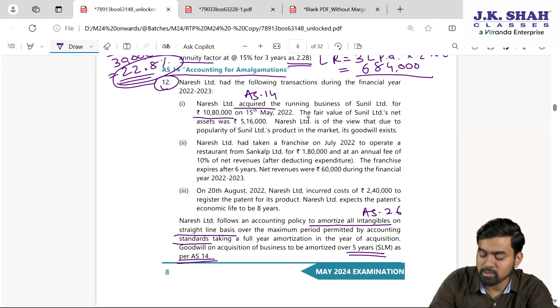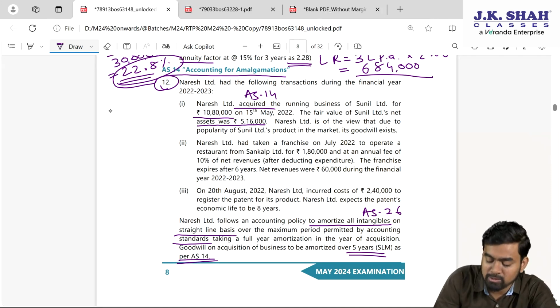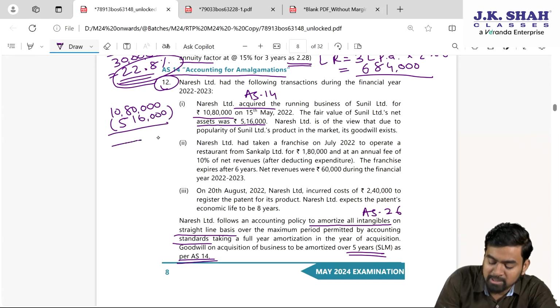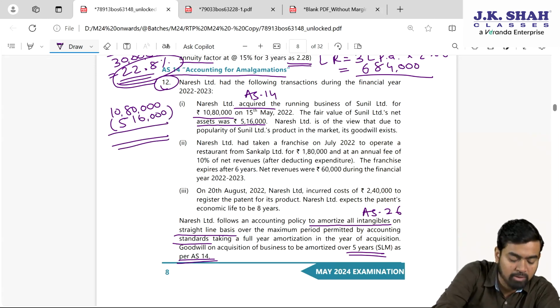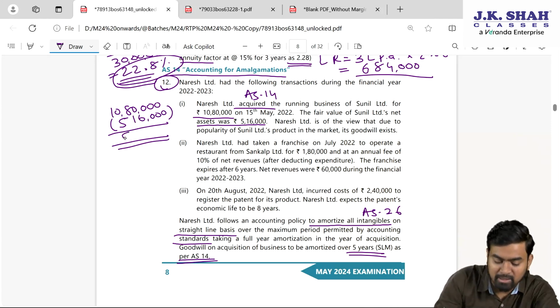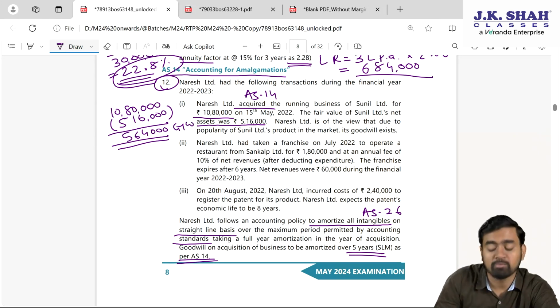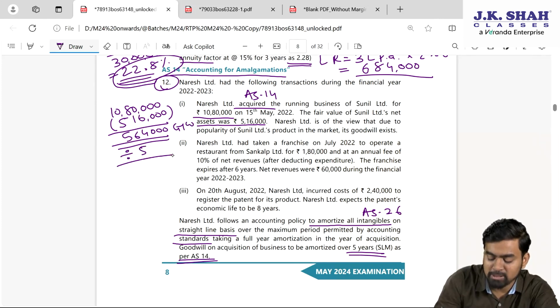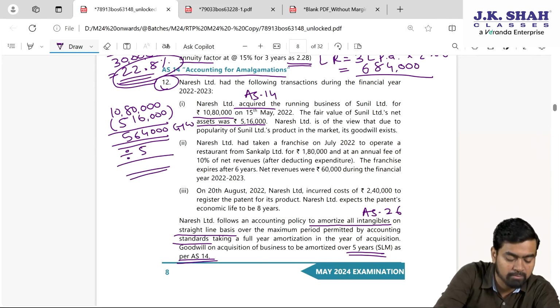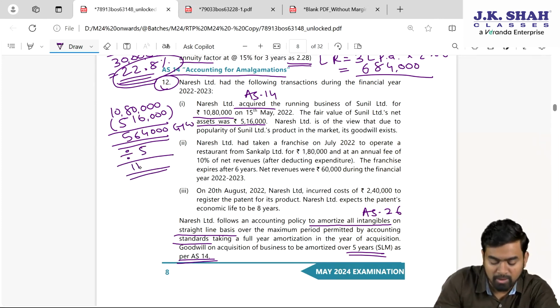For 10,80,000, the fair value of the net asset is 5,16,000. My dear students, we paid 10,80,000, but the business value is 5,16,000 only. So we paid some extra amount: 10,80,000 minus 5,16,000, we paid extra 5,64,000. That is nothing but the goodwill, and this should be written off over 5 years as per AS 14. So in this particular year, 1,12,800 we will amortize.